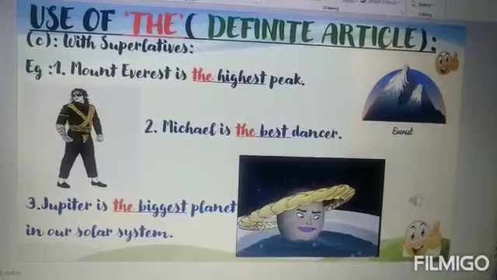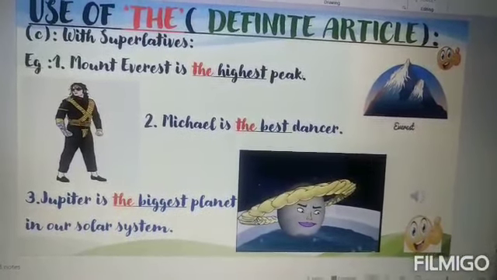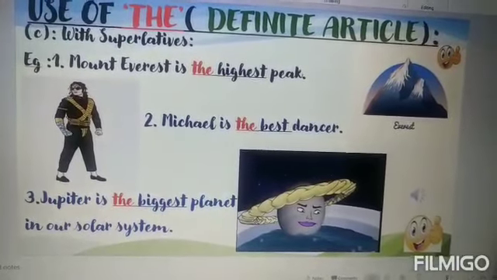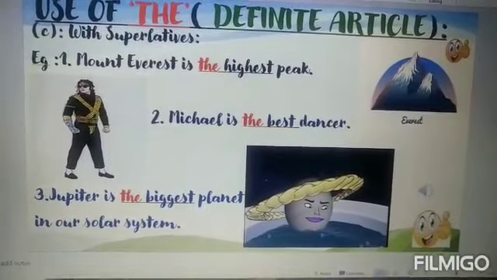The definite article is also used with superlatives. For example, Mount Everest is the highest peak. Michael is the best dancer. Jupiter is the biggest planet in our solar system.